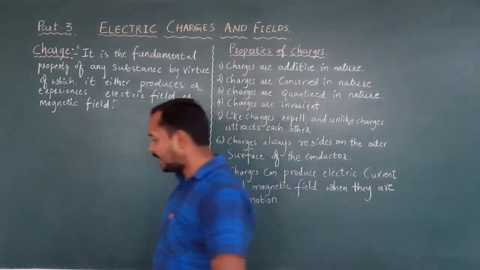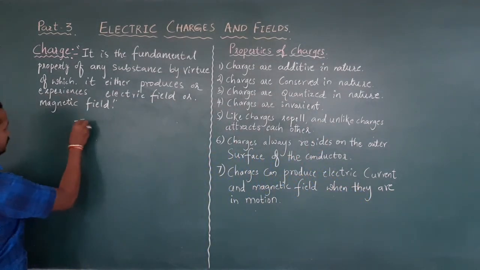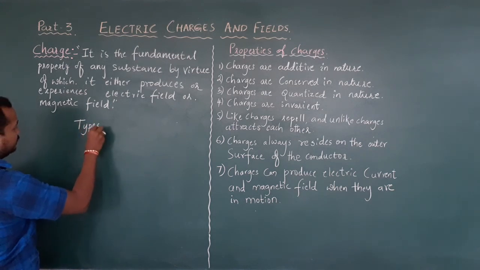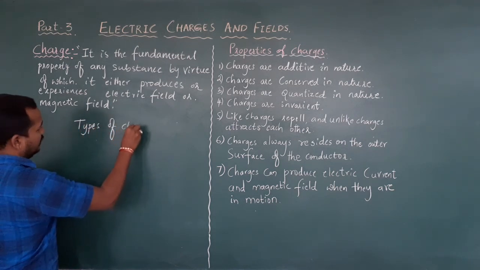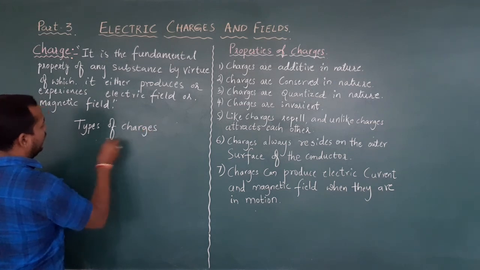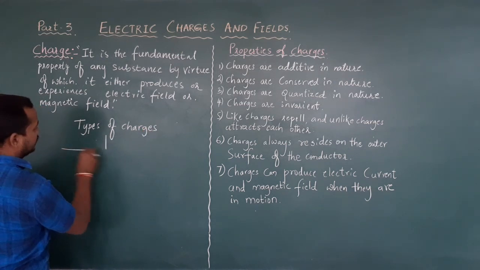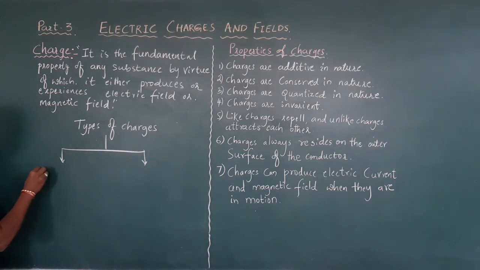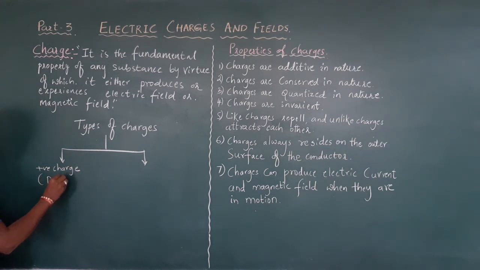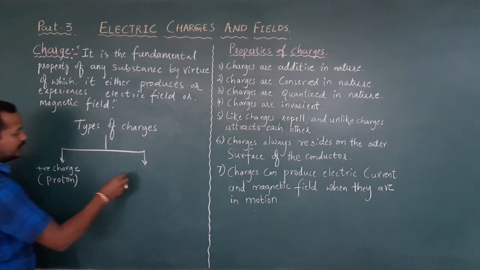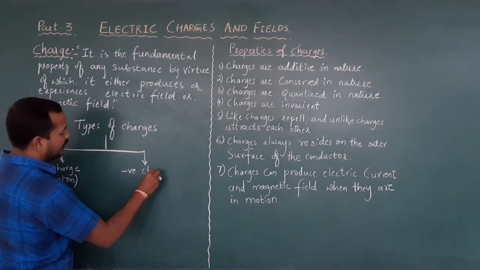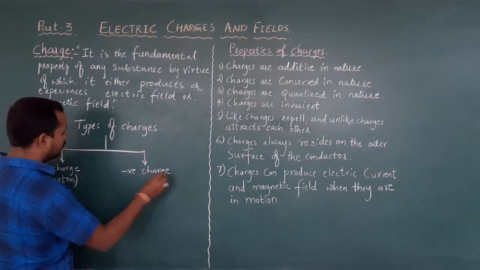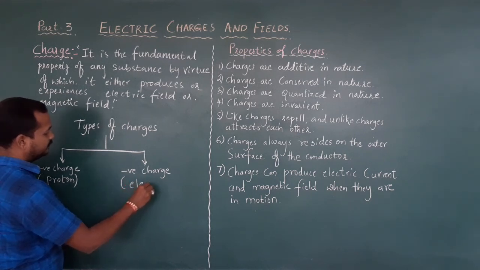Okay. Now, types of charges. Basically, we already know that there are two types of charges. One is positive charge, which is called proton. And another one is negative charge, which is also called an electron.